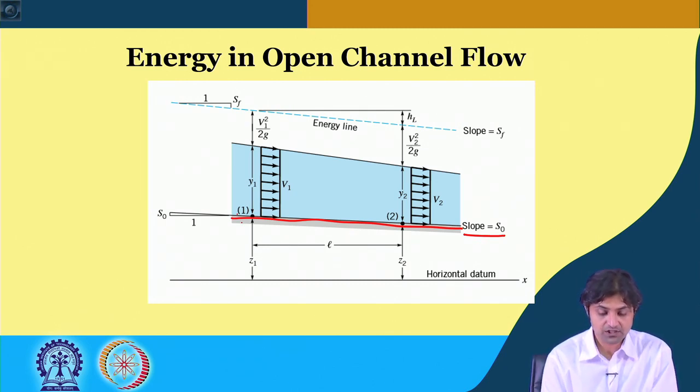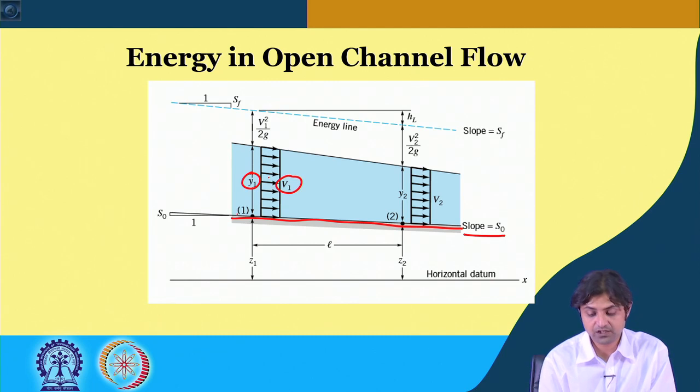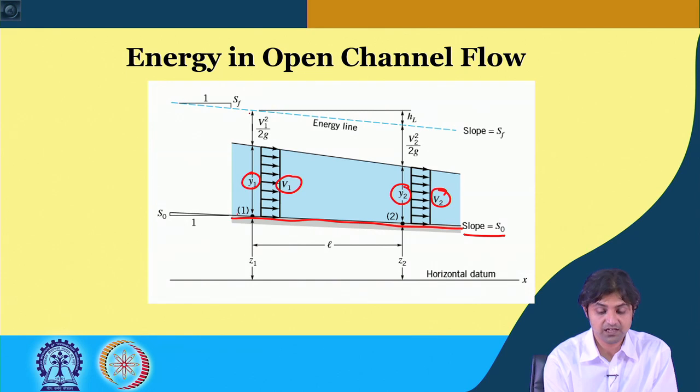If at cross section 1 the depth of the flow is y1 and the velocity here is v1, and at section 2 the depth is y2 and the velocity is v2, we have indicated the energy line and other stuff, v1 square by 2g, v2 square by 2g,